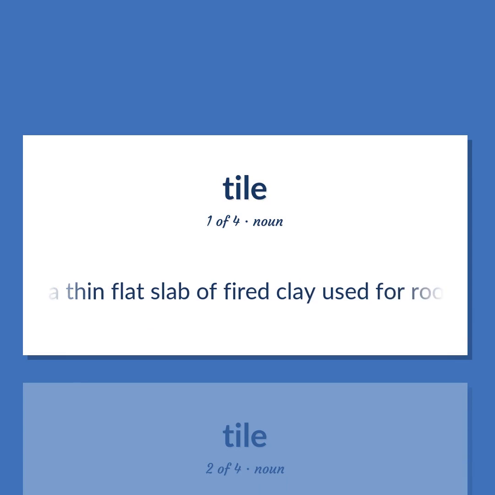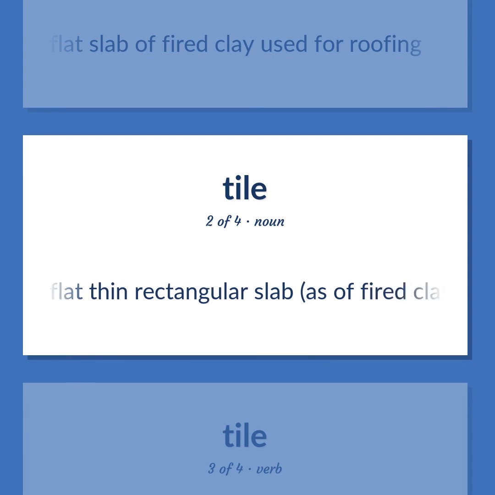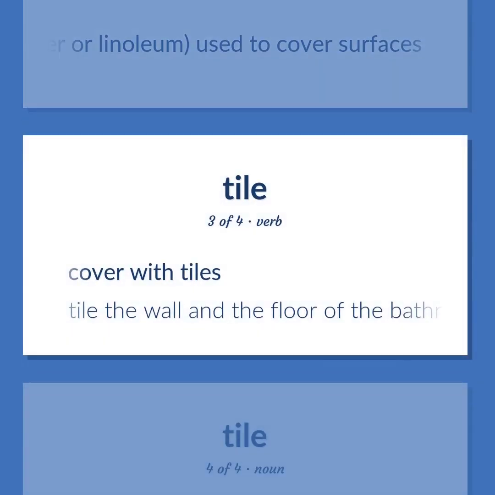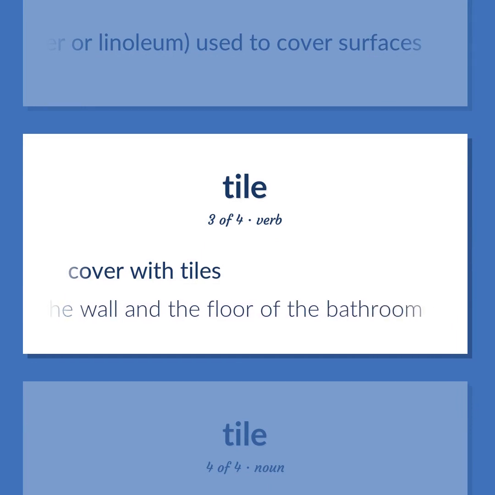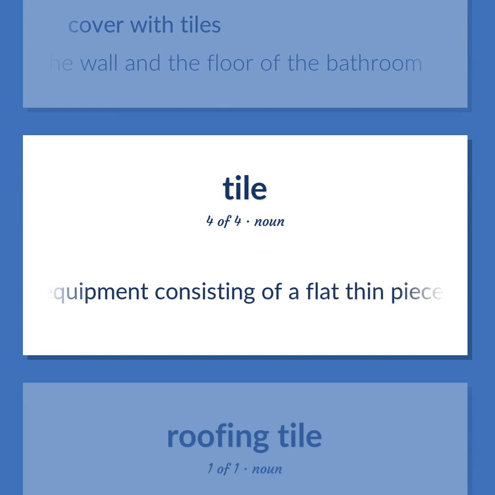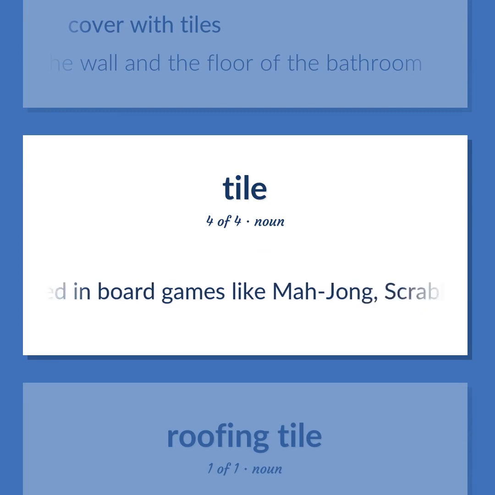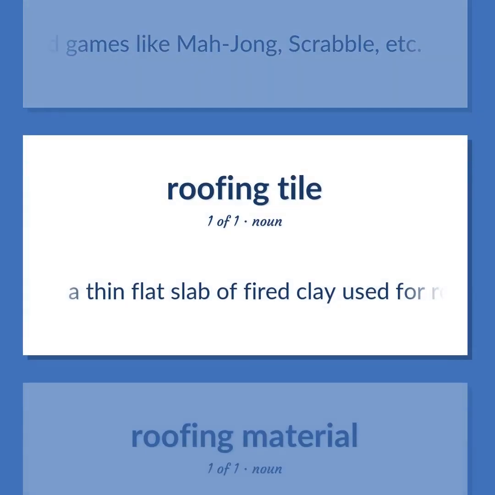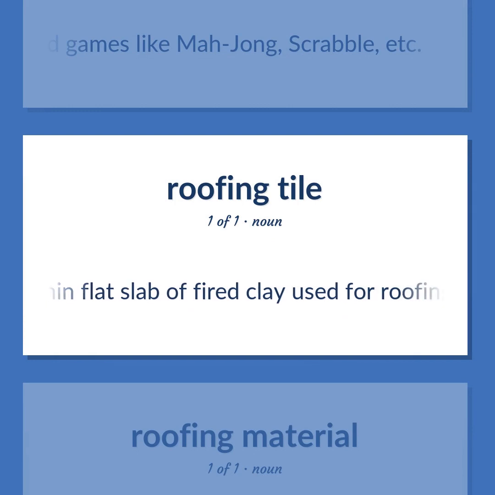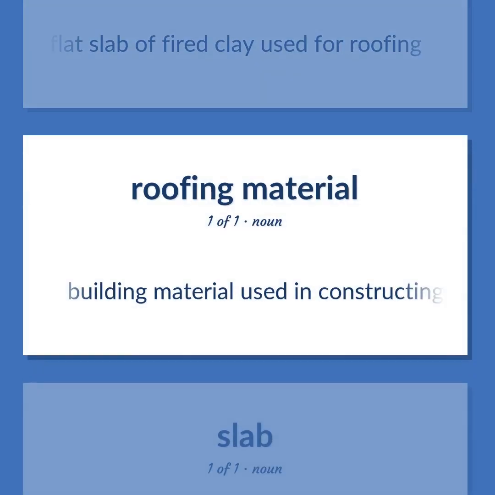A thin flat slab of fired clay used for roofing. A flat thin rectangular slab, as of fired clay or rubber or linoleum, used to cover surfaces. Cover with tiles. Tile the wall and the floor of the bathroom. Game equipment consisting of a flat thin piece marked with characters and used in board games like Mahjong, Scrabble, etc. A thin flat slab of fired clay used for roofing. Building material used in constructing roofs.